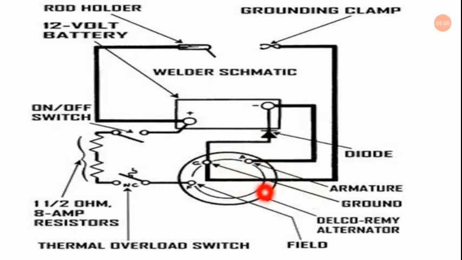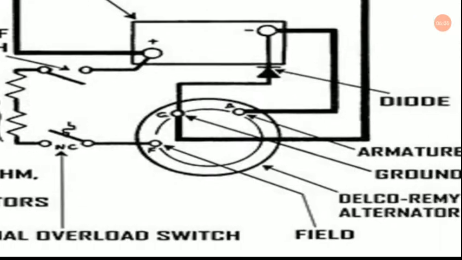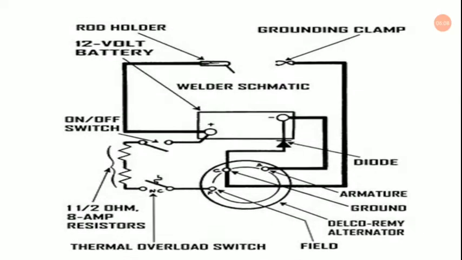We are having an armature over here. It is a ground, and Delco Remy alternator as well. And we are having the field over here. As you can see, armature, coil and field. This is the switch known as a thermal overload switch as well. And now here is a resistance. As you can see over here, it is 1 1/2 ohm 8 ampere resistors. It is for example. Actually, I've chosen this picture to give you a realistic view.